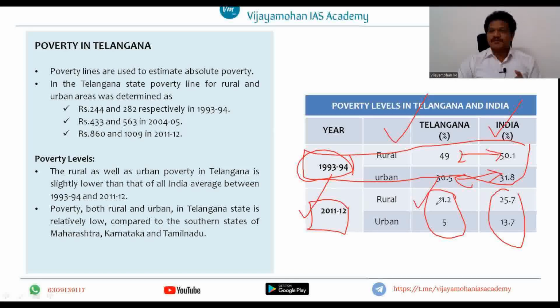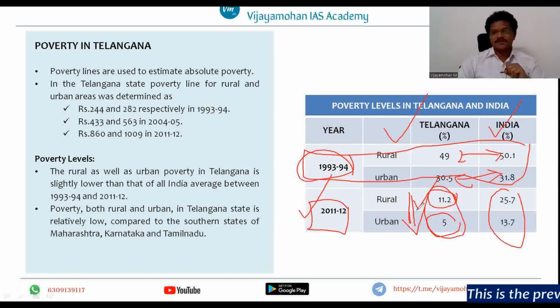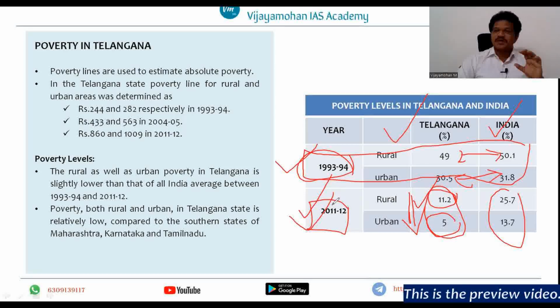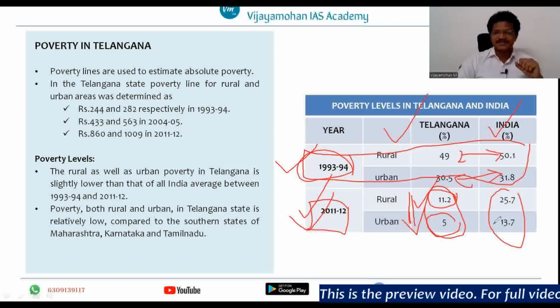In rural areas, the poverty percentage is 11.2%. In the urban areas, the poverty percentage is 5% only. This is a considerable decrease as far as Telangana state is concerned. So from 1993-1994 to 2011-12, the poverty ratios, or percentage of people who are suffering with poor conditions, has considerably decreased in Telangana state.